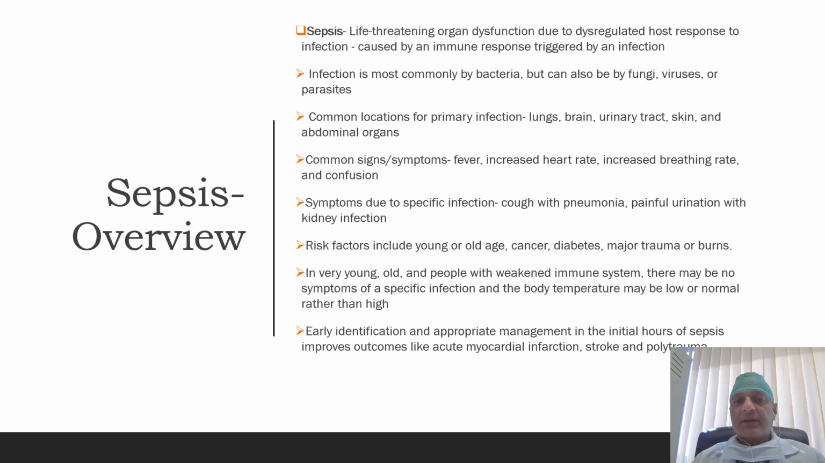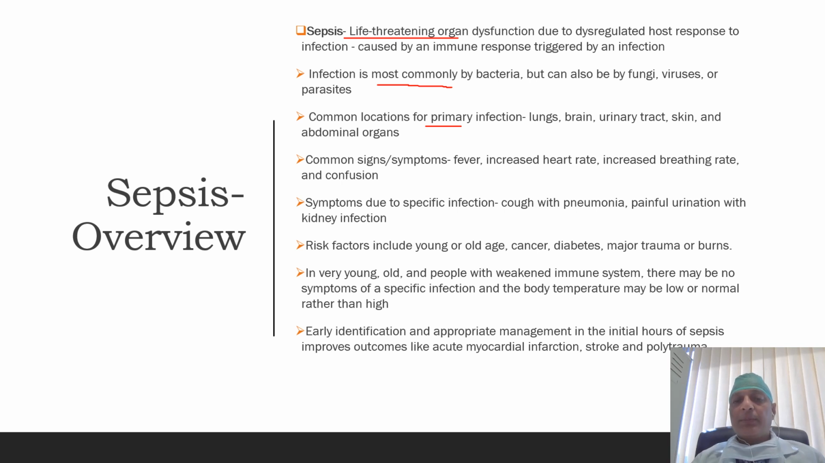So, what is sepsis? Sepsis is life-threatening organ dysfunction that occurs in response to an inappropriate or dysregulated host response. Infection is most commonly caused by bacteria, but other microbial organisms, including fungi, viruses, and parasites, can also be involved. Common locations for the primary infection include lungs, brain, urinary tract, skin, and abdominal organs. Common signs and symptoms include fever, tachycardia, tachypnea, and confusion.